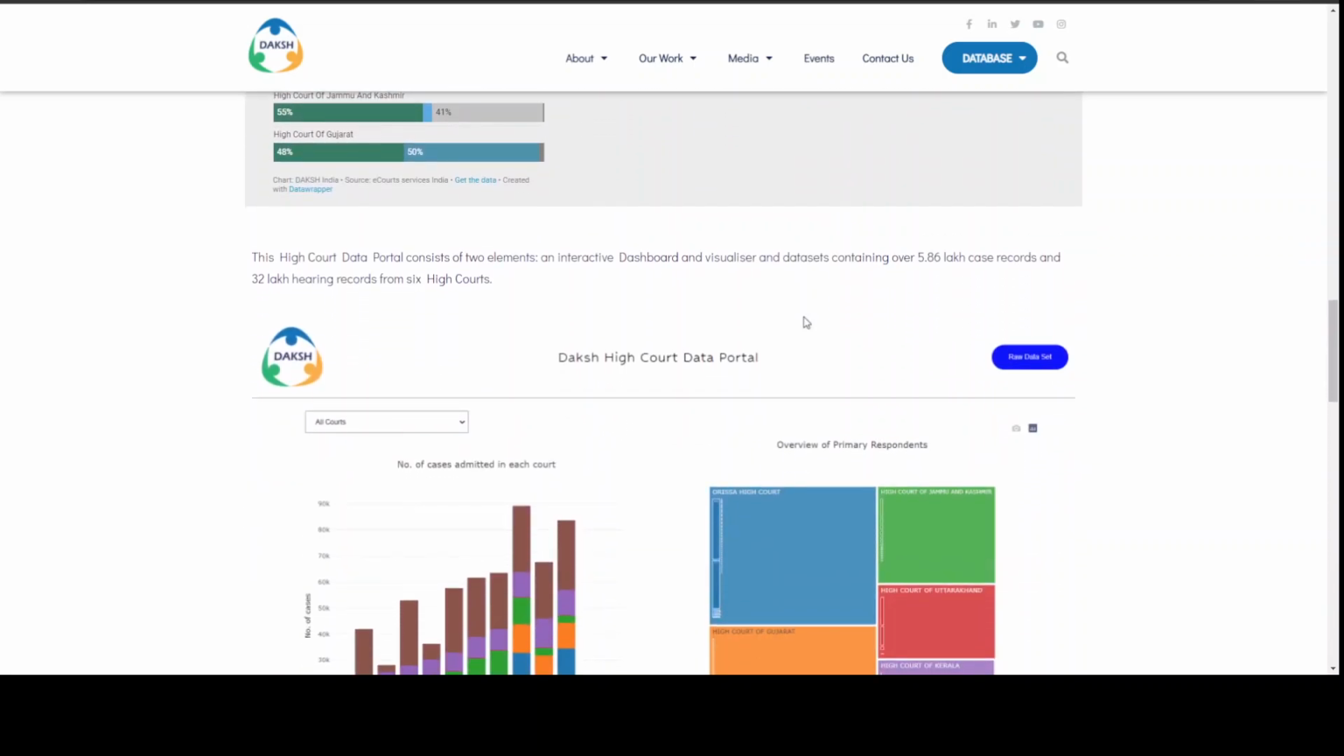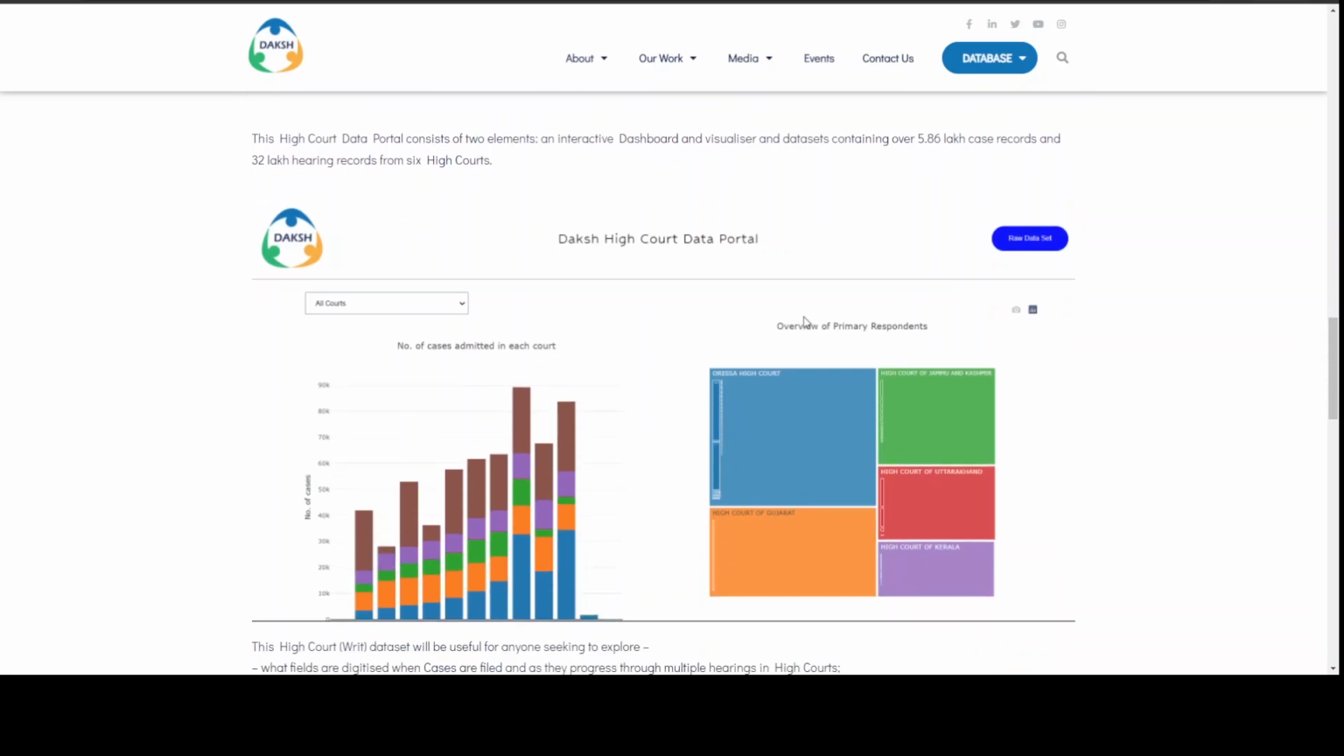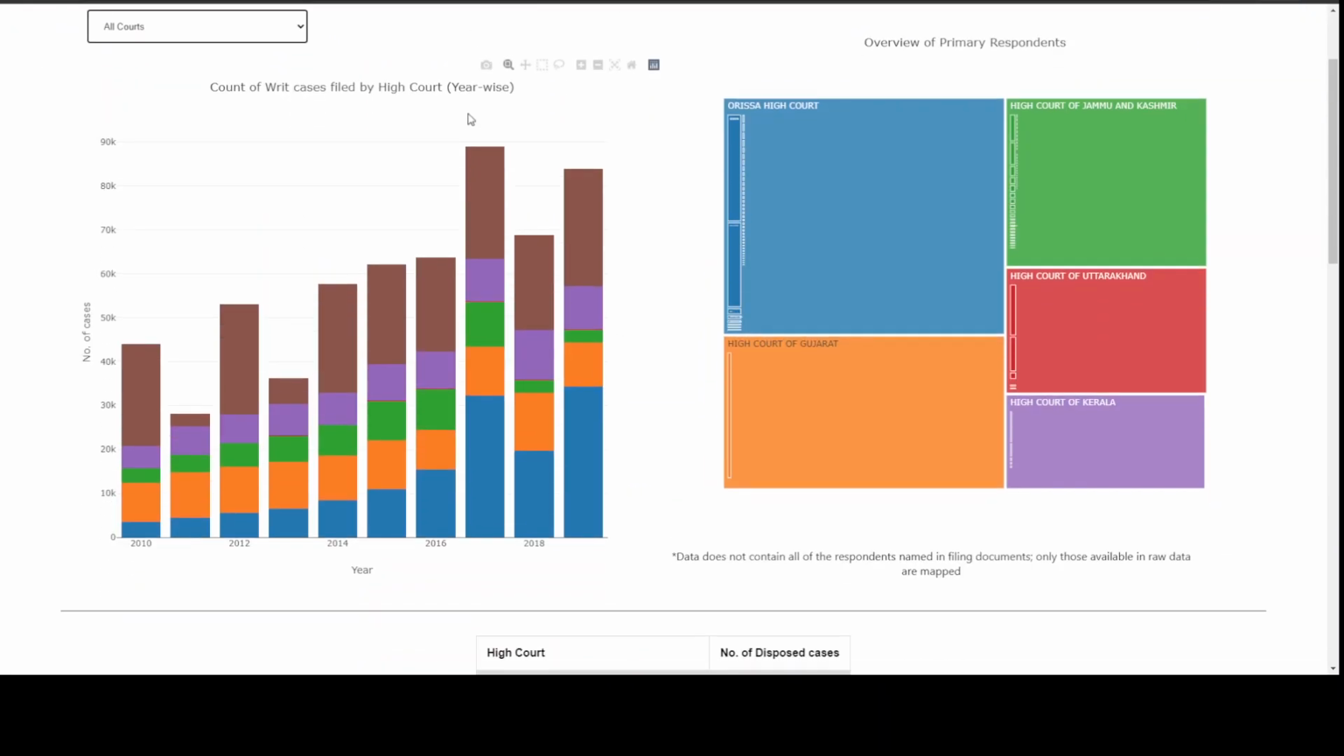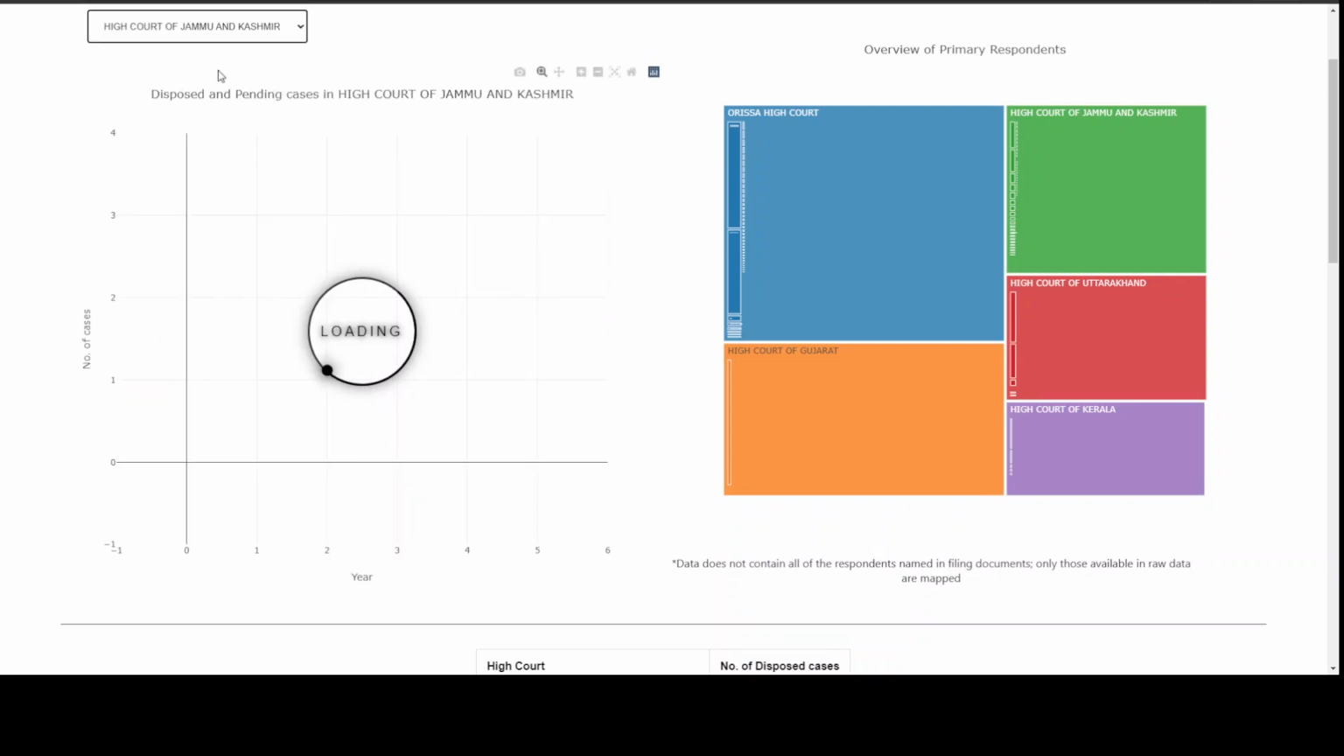The second part of this project is a visualizer, which offers a way to get a sense as to the year-on-year filing trend of writ cases in absolute numbers, both for these six high courts taken together, as well as individual high courts within them. It also provides an overview as to the breakdown of cases that were disposed and pending on the date that we scraped the data. So that would have been roughly March of 2021, about a year ago.